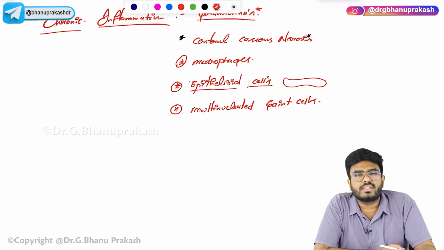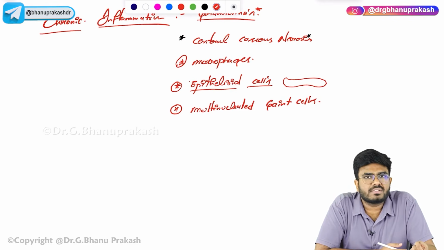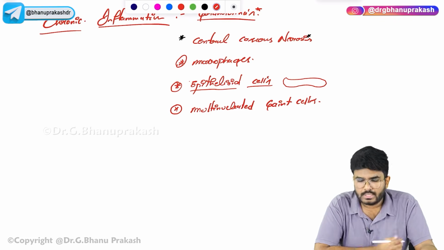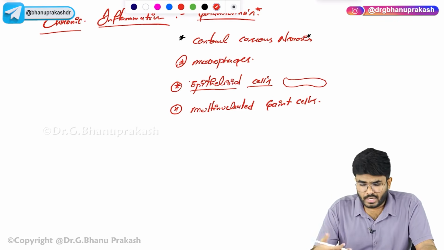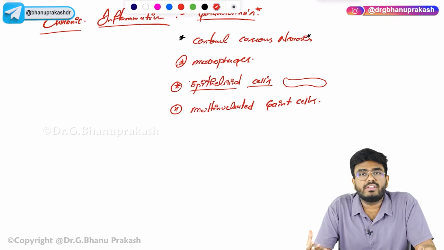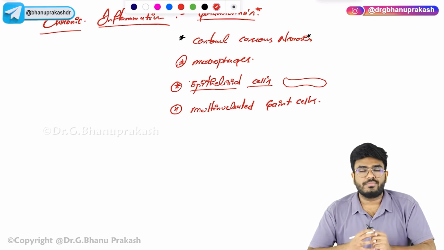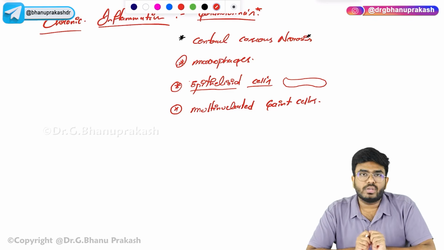Multinucleated giant cells. For example, there is some enemy coming to you. Okay, you cannot just fight him alone. So you are going to call for help, right? In the same way, here also one macrophage cannot deal with the entire chronic inflammation. So macrophages will fuse, and become multinucleated giant cells.